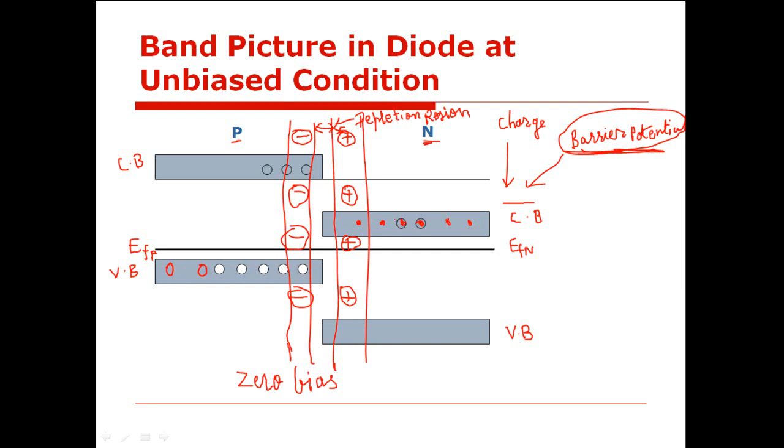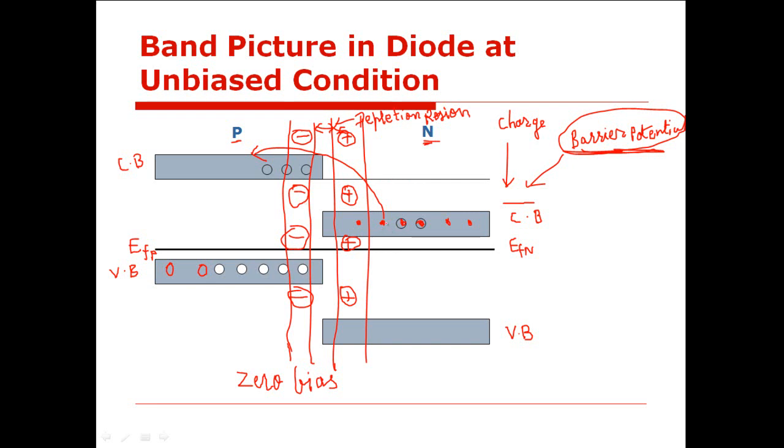So now tell me, without any external help, can these electrons be transferred from the conduction band of n side to the conduction band of p side? Is this transfer possible without any external help? No, sir.